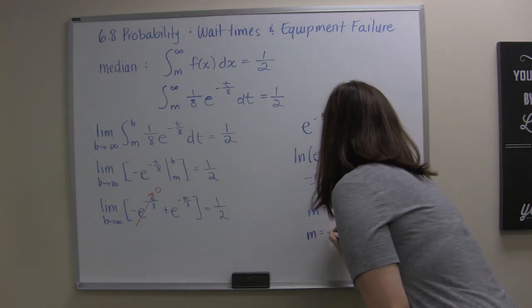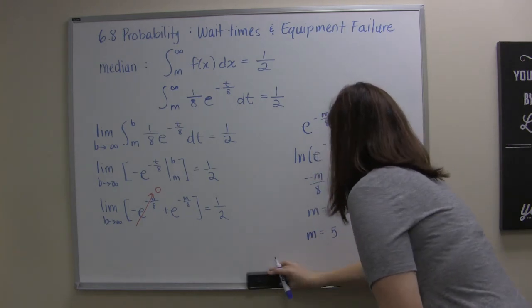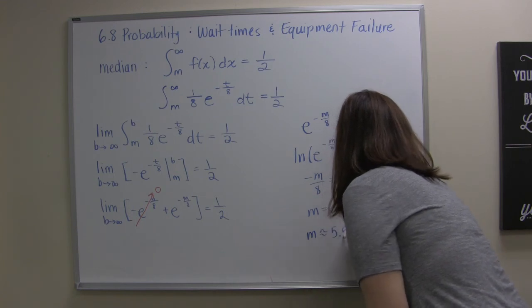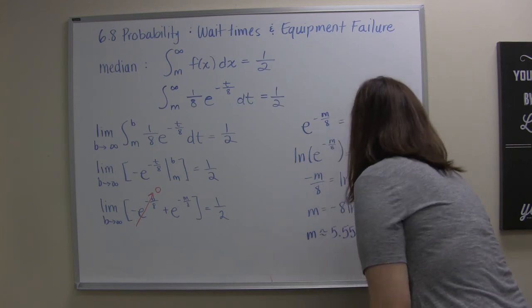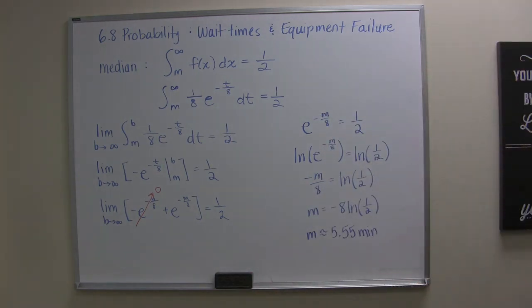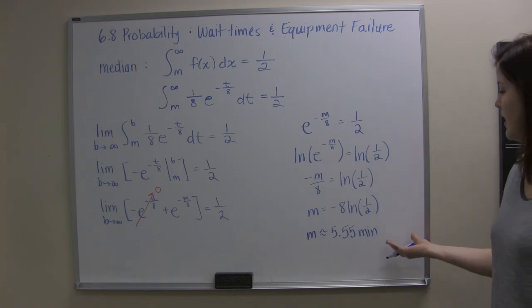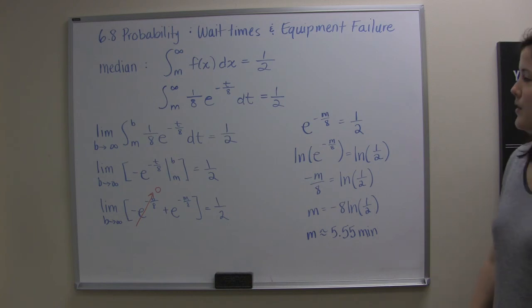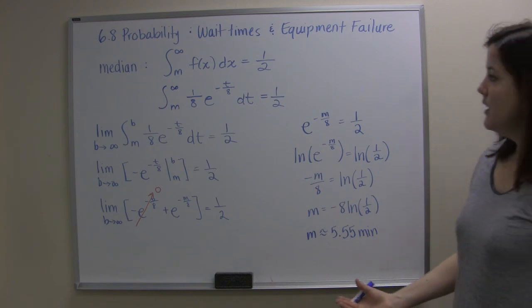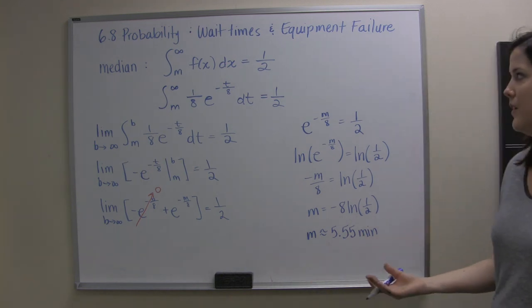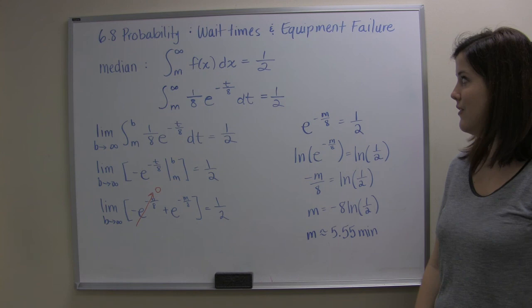So it turns out that our median occurs approximately at 5.55 minutes. And so in this case, our mean and our median were different, but it was still an interesting idea to say that the median waiting time is 5.55 minutes, whereas the average waiting time was 8 minutes. So this problem was interesting. Again, if we know the mean value, we can find out a lot of information about those probability density functions as well.